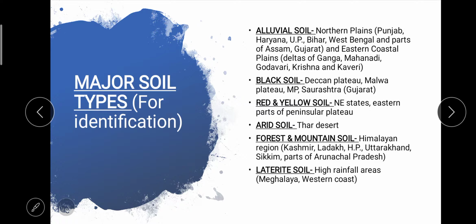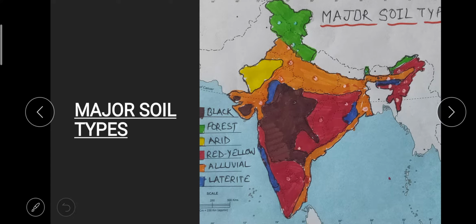Alluvial soil is mainly found in northern plains. You see the map again. Northern plains. You see in northern plains we have Punjab, Haryana, UP. This is your Punjab, right? This is your Haryana. Okay. Then UP. Then Bihar. Then West Bengal. Northern Assam is also there where alluvial soil is found, and several areas in Gujarat.